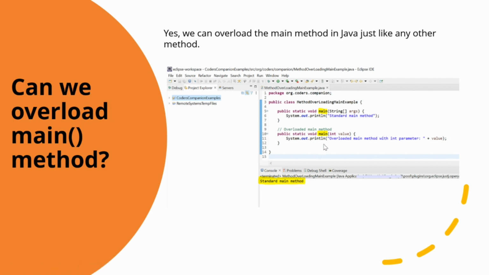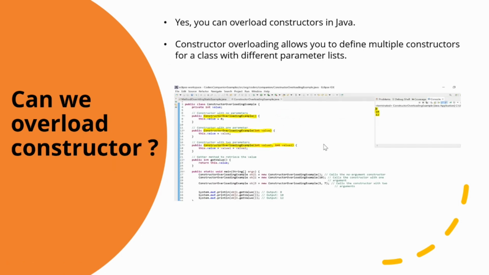Then the next question is, can we overload the constructor? So the answer to this question is yes, you can overload the constructor. Each constructor can have a different number or type of parameters, which allows you to create the object in various ways depending on your requirement, so a constructor can be overloaded. Constructor overloading allows you to define multiple constructors for a class with different parameter lists.